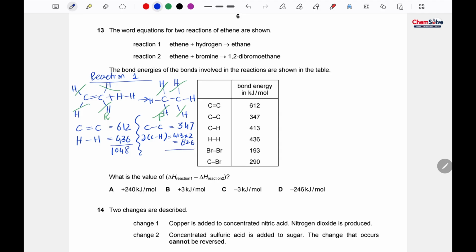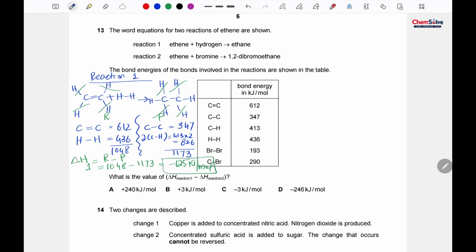So adding 347 with 826, we will get 1173. Now the formula for the enthalpy change of reaction 1 is reactant minus product. So for reactant we have this value, and for product we have this value. By subtracting we get minus 125 kilojoule per mole. Okay, so we have to remember this value.